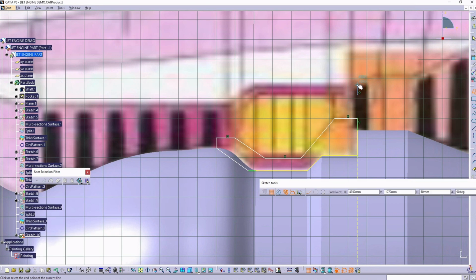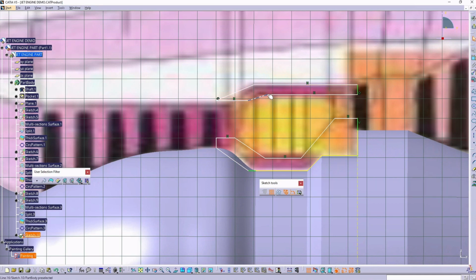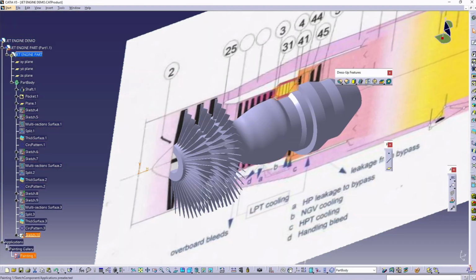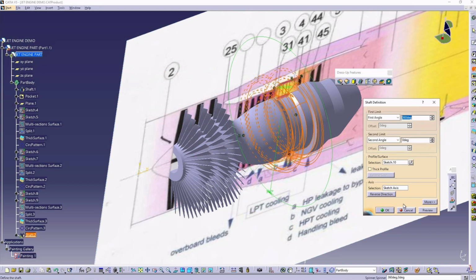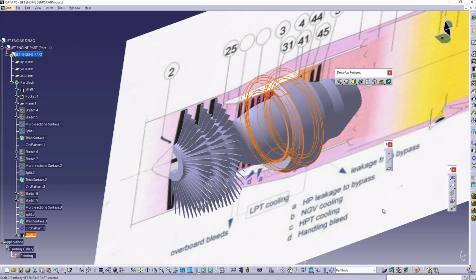Let's add an additional profile that aligns with this one. We're just going to use the profile tool for this. Exit, use the shaft command, and let's move on to creating the nose cone.